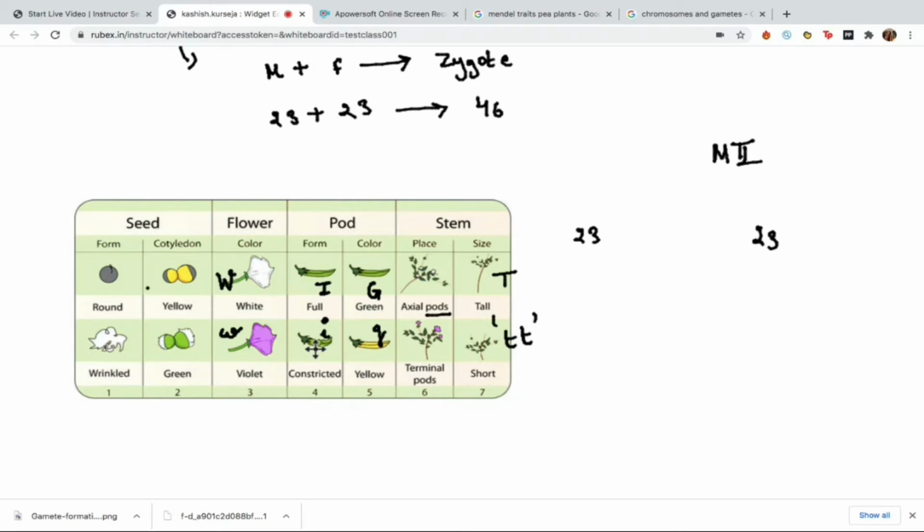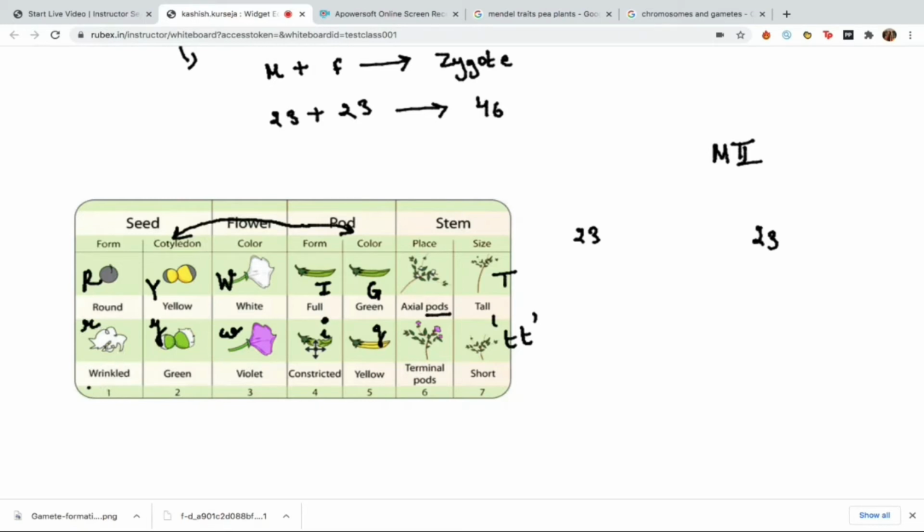Color of the cotyledon or the seed. You can go with the seed color also. That is yellow being dominant and green being recessive. You can see that the seed color and the color of the pod are actually opposite to each other, so you don't have to get confused. You have to remember which is the dominant trait and which is the recessive trait. Finally, seed shape. Round is the dominant shape and wrinkled is the recessive trait.